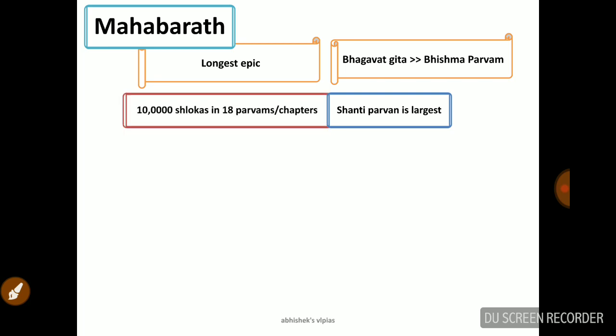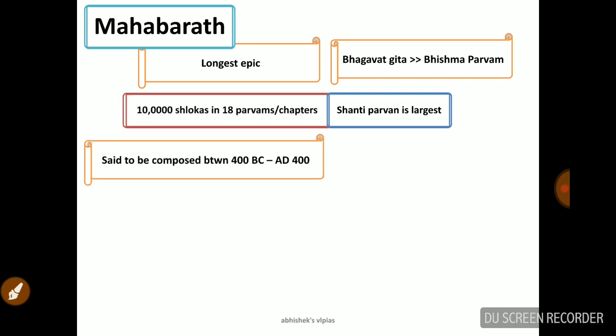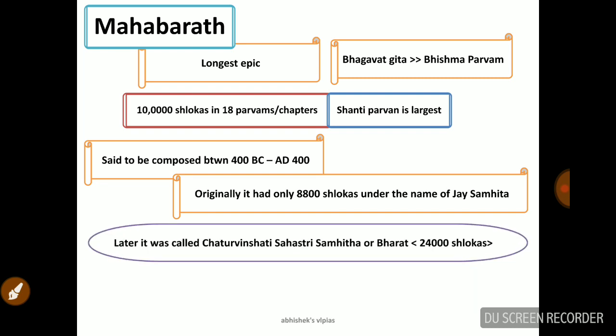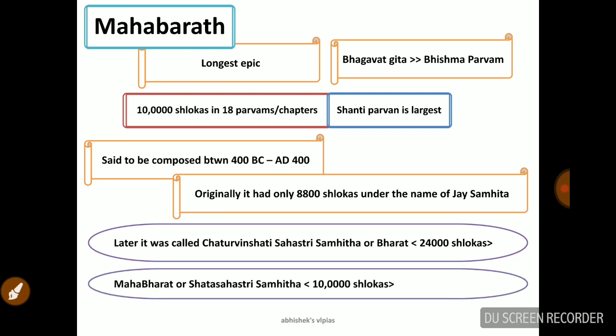We believe it has about 1 lakh slokas in 18 parvams, and is said to be composed between 400 BC and AD 400. Originally it had 8,800 slokas under the name Jaya Samhita. Later it was added to and called Chaturvimshati Sahasri Samhita or Bharata. Now it is 24,000, and again Bharata became Mahabharata. So slokas are getting added up and it becomes Maha. It is called Mahabharata or Shatasahasri Samhita. Shatasahasri means 1 lakh slokas.